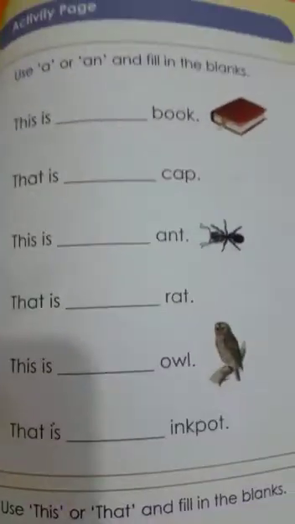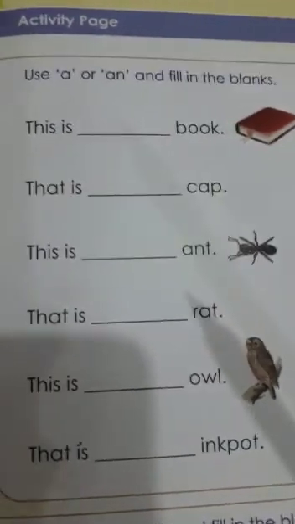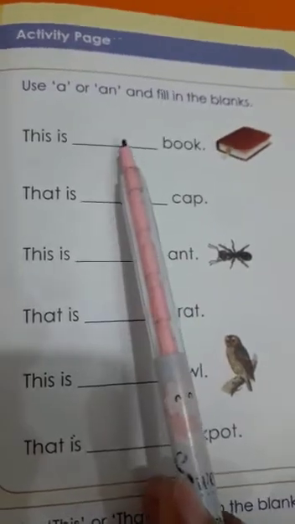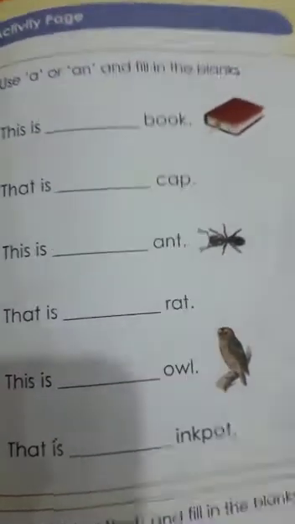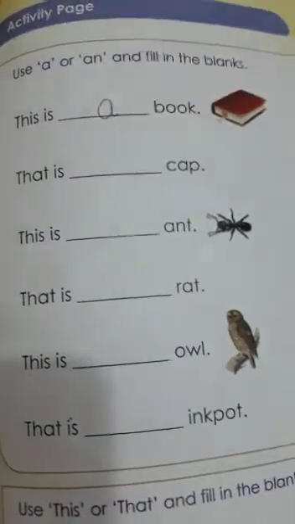So fill the blanks. This is dash book. So you can tell me, here we will use a or an? Yes, very good. This is a book, because here is no any finger name.